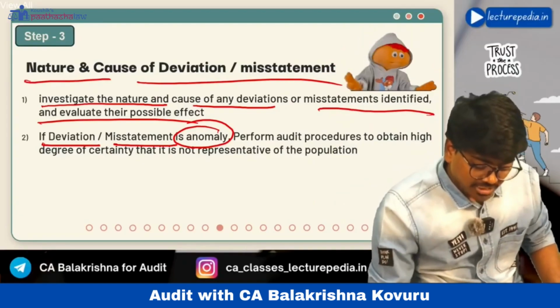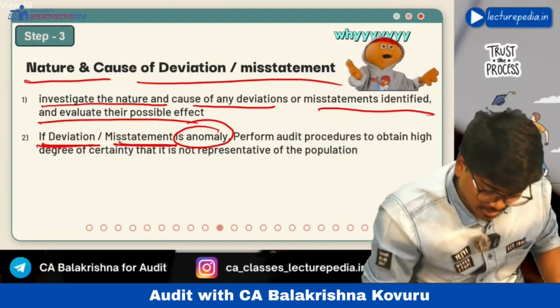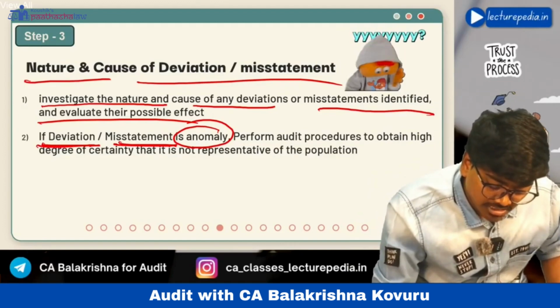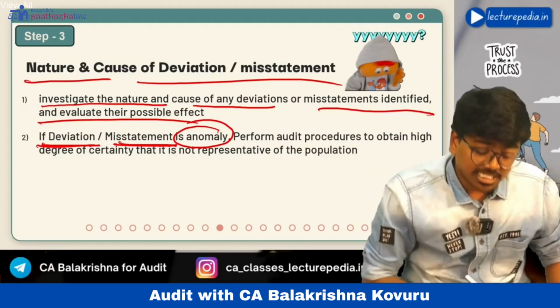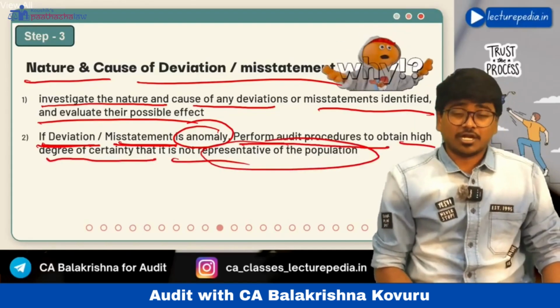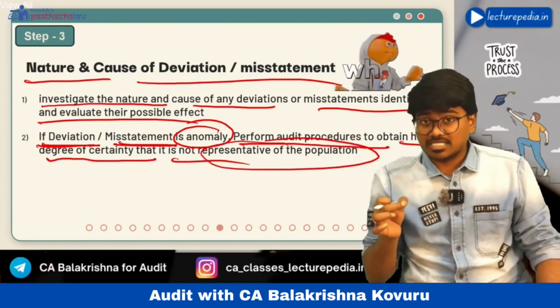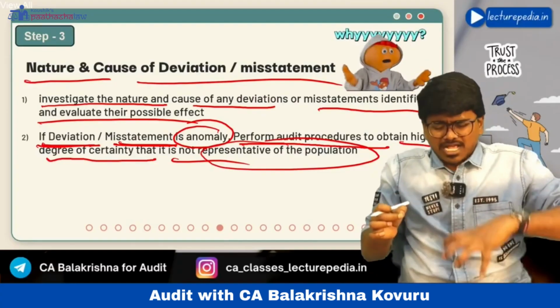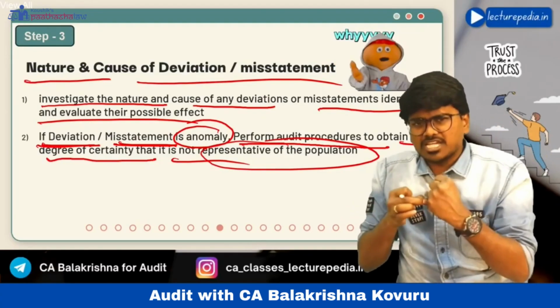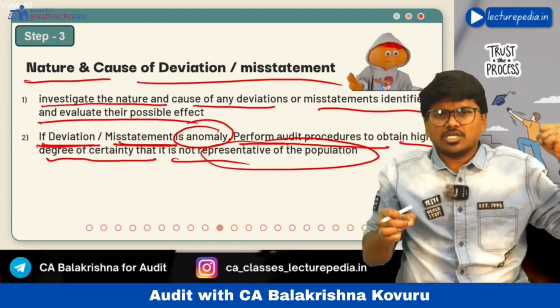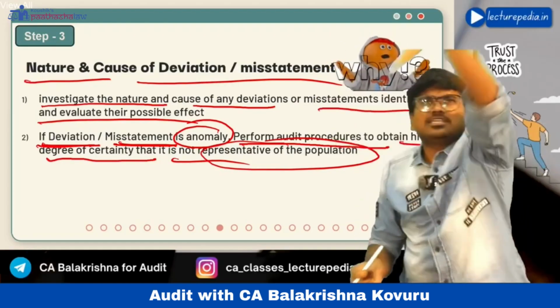So if a deviation or misstatement is an anomaly, perform audit procedures to obtain a high degree of certainty that it is not representative of the population. If the auditor feels that this misstatement is an anomaly, then the auditor has to obtain a high degree of confidence that this misstatement is 100% an anomaly only, and is not present in the entire population.